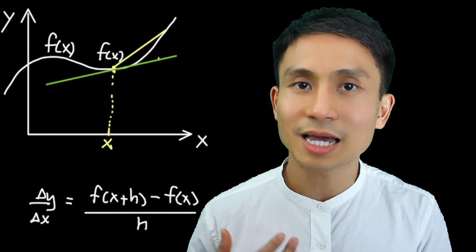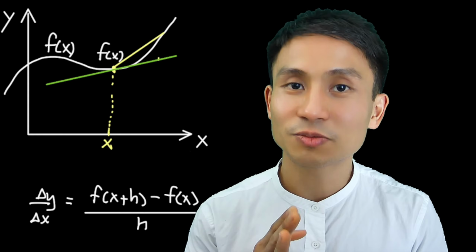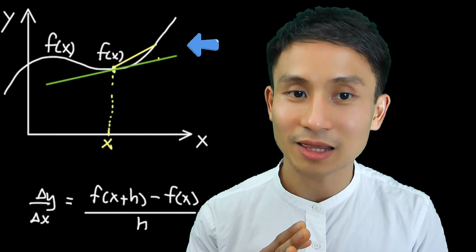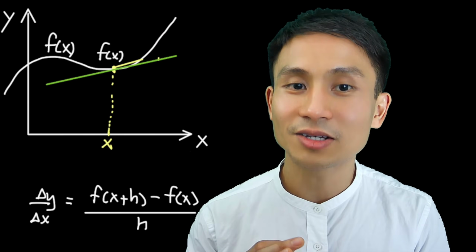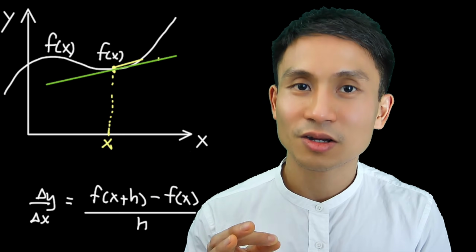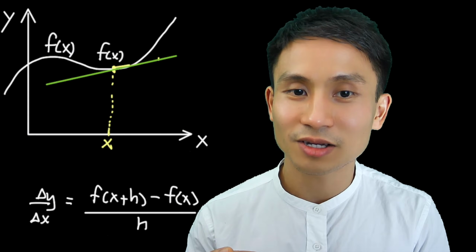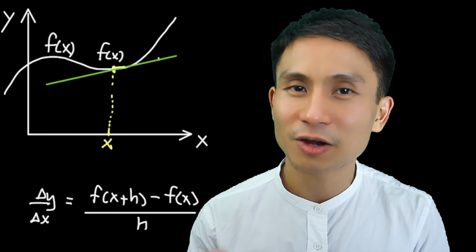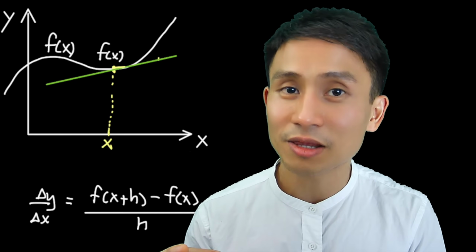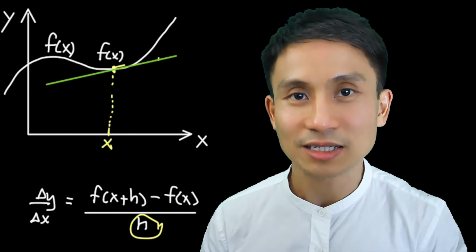So again, let's say I start with this. When I decrease the horizontal distance, this point will go down along the slope like that, slowly. And as you can see, as it goes down, the slope of the yellow line becomes closer and closer to the slope of the green line until it's so small that the difference between the two slopes is very small. Well, how do we do that mathematically? We gotta make this h very small, approaching zero technically.